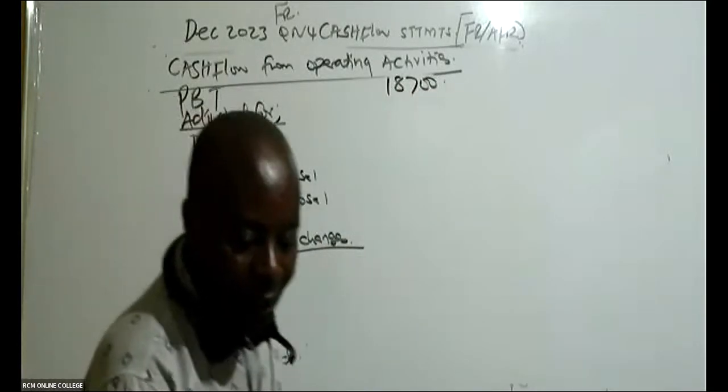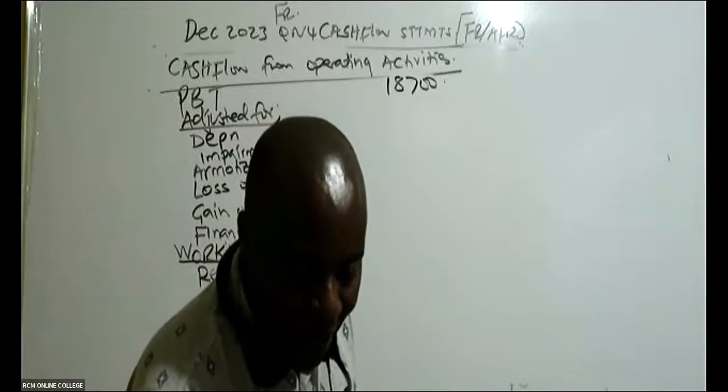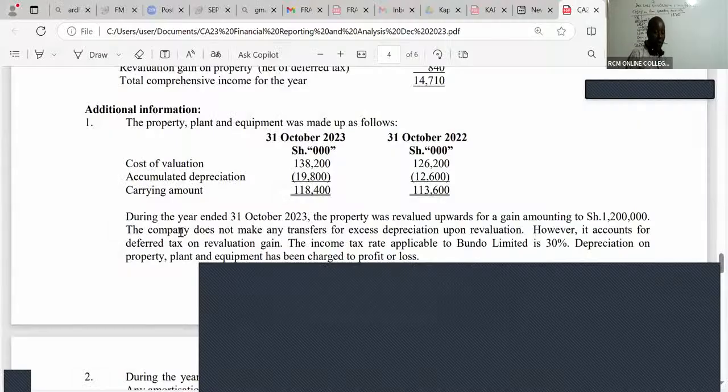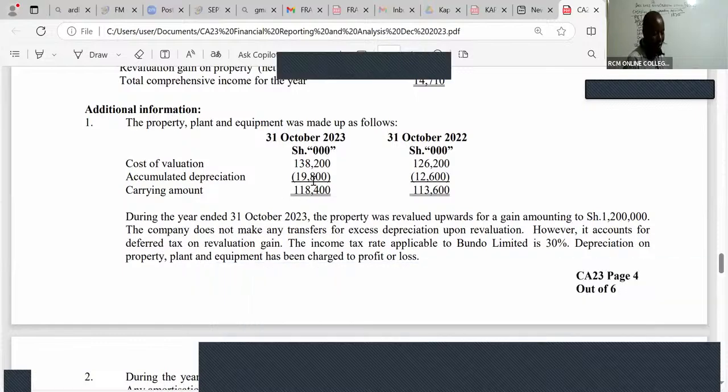Now from there, you continue reading to get the other information. So what have they told me here, ladies and gentlemen? You can see here we have accumulated depreciation. This is very, very important to me. End of 23, it was 19,800. End of 22, it was 12,600. So I can see the increase. Let me read further here.